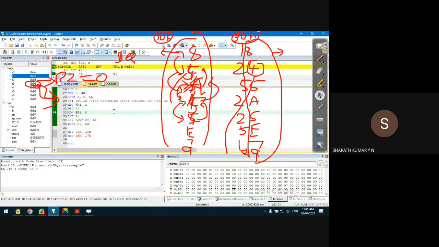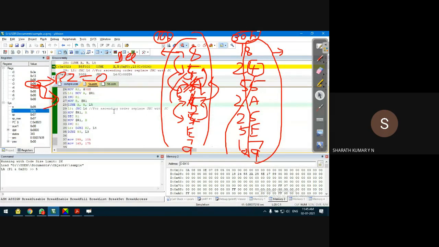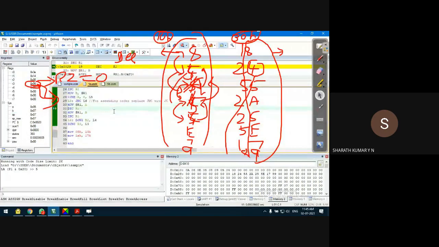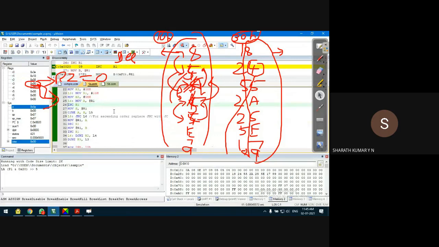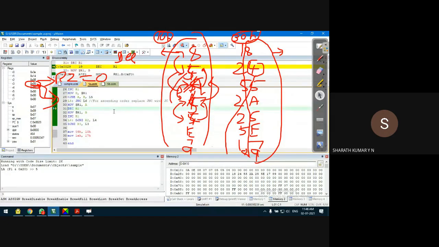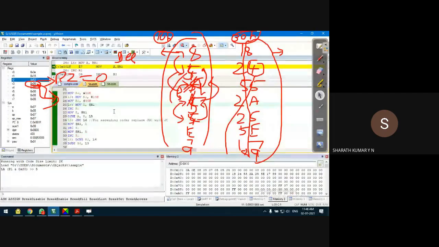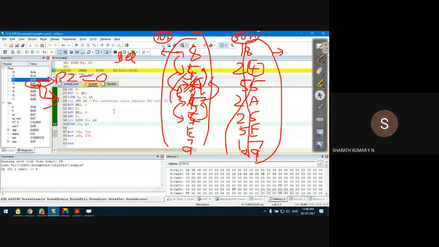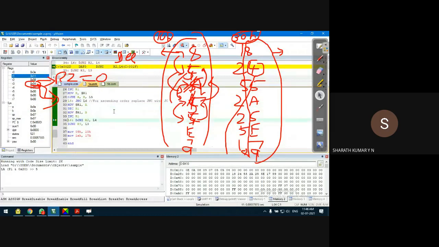That means till R3 becomes 0, I'll be executing the same program. You can observe that the second smallest number is 5, which is already in the last but one position. It continues like this till R3 becomes 0, that means all the 8 phases are over. I'm executing step by step, pressing F11, just to observe the output. You need not press F11 always. If you want to see output at each stage, press F11. Otherwise, you can straight away run the program to check the output.